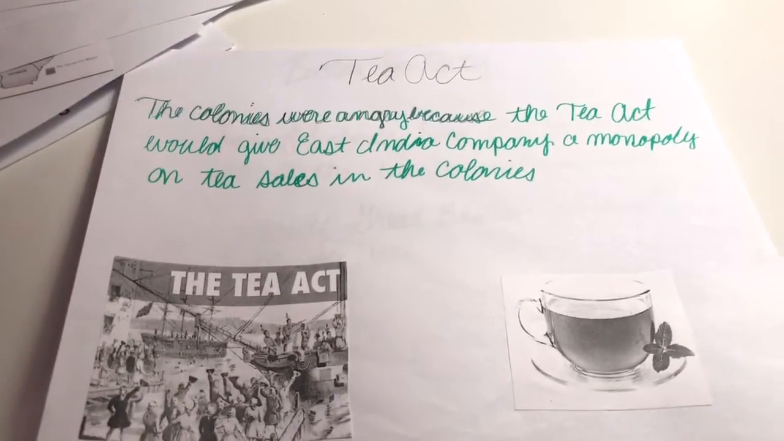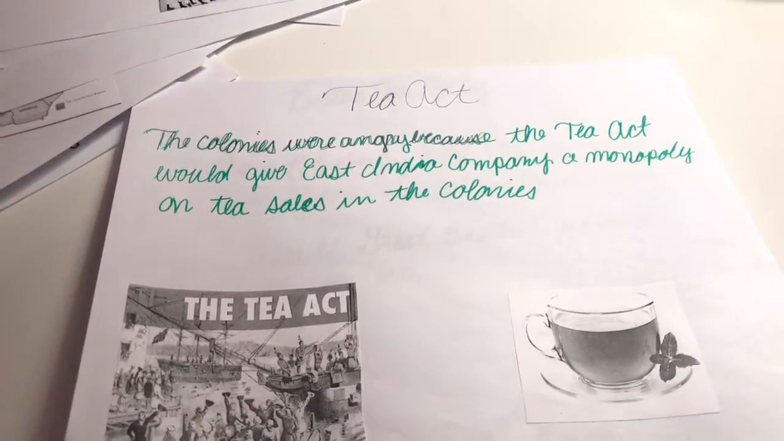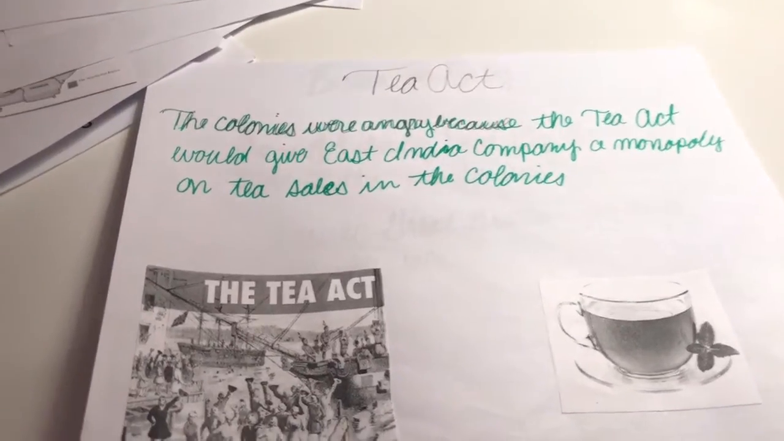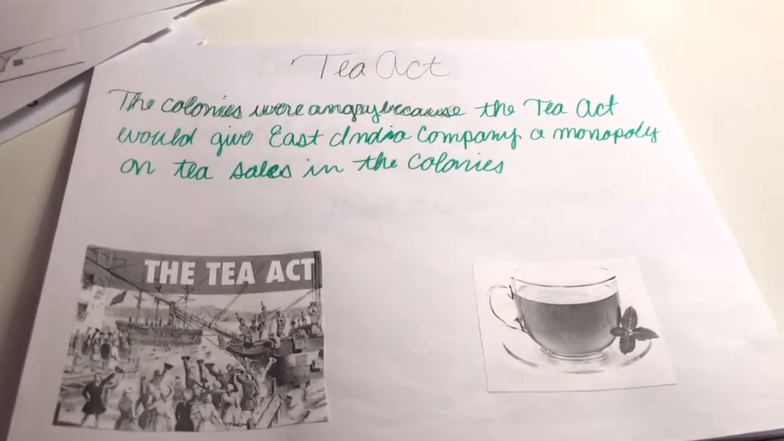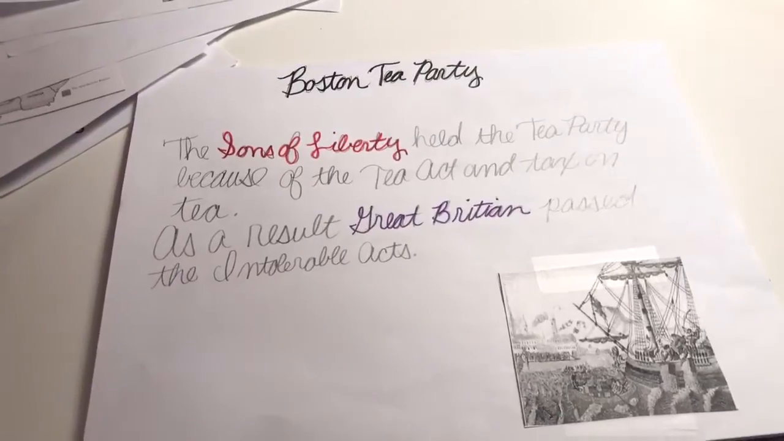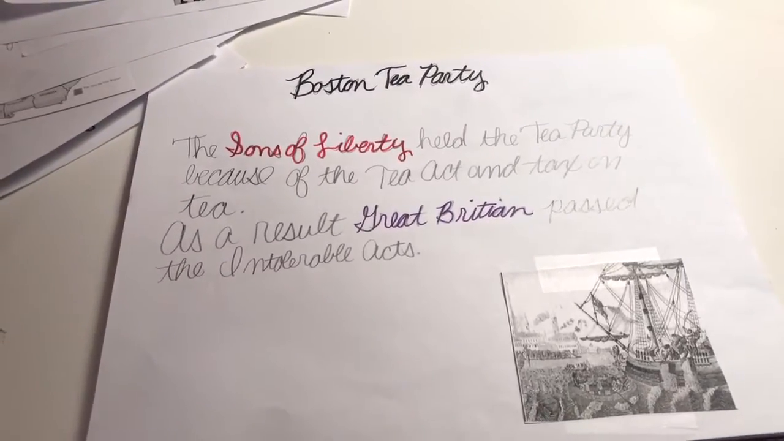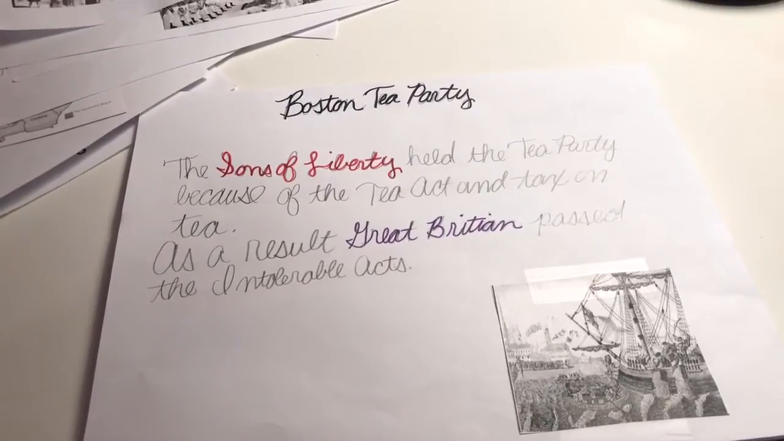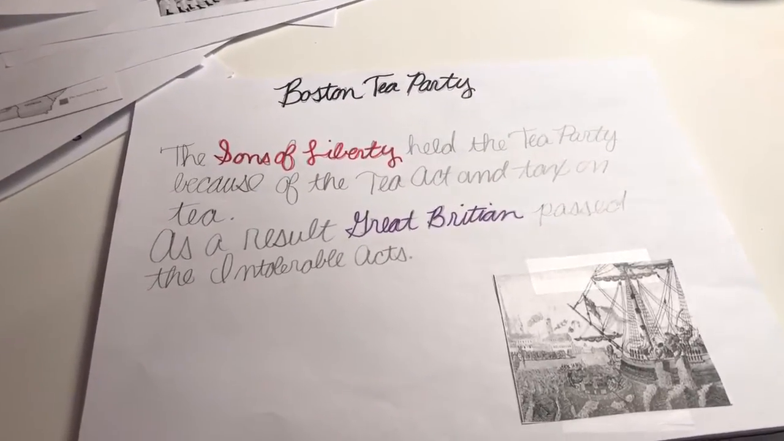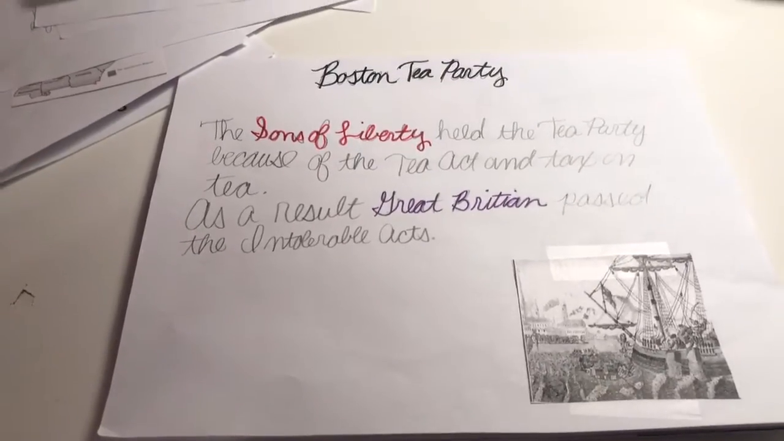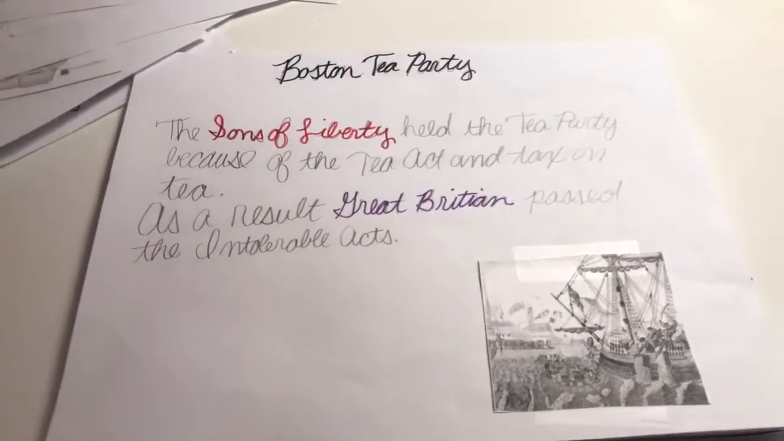The Tea Act. The colonies were upset because the Tea Act would give the East India Company a monopoly on tea sales. The Boston Tea Party. The Sons of Liberty held a tea party because of the Tea Act and the taxes on tea. As a result, Great Britain passed the Intolerable Acts. The colonies refused to unpack the teas off the boats.